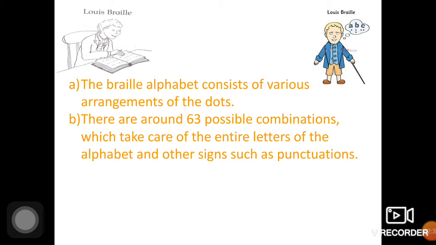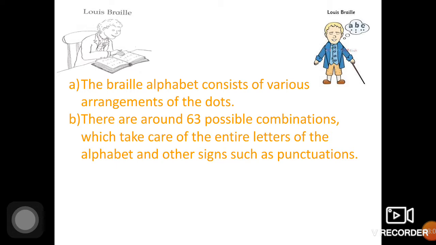There are around 63 possible combinations which take care of the entire letters of the alphabet and other signs such as punctuation. So not only the 26 alphabets, that is your A, B, C, D till Z, even your punctuation and signs, everything has been added into a combination of 63. And it is today the most widely used script for the blind to read and write.